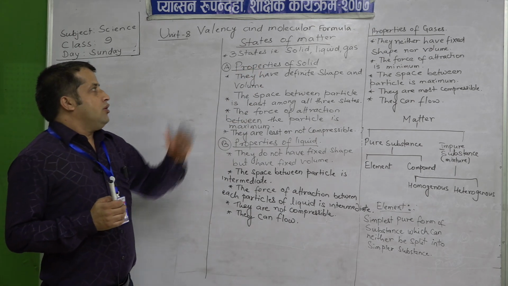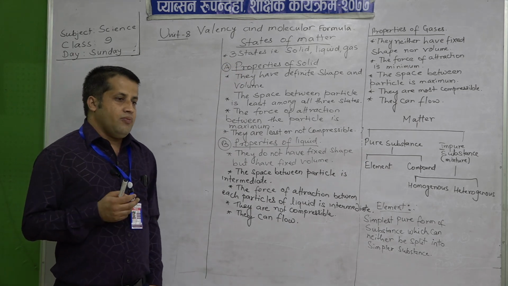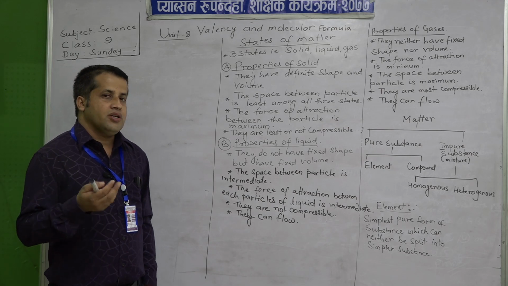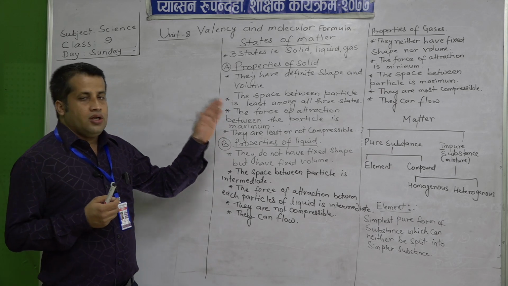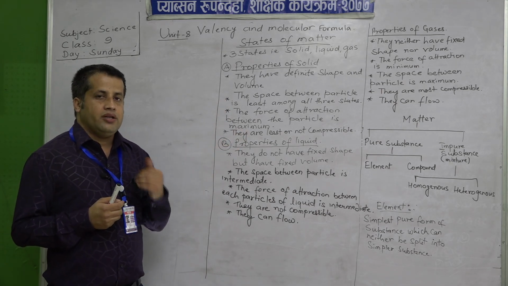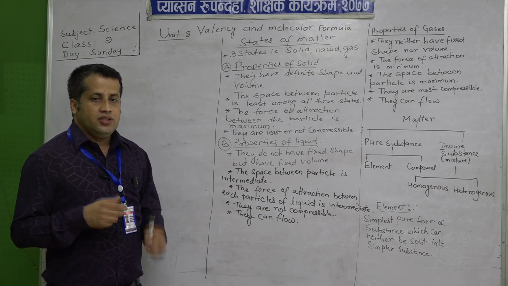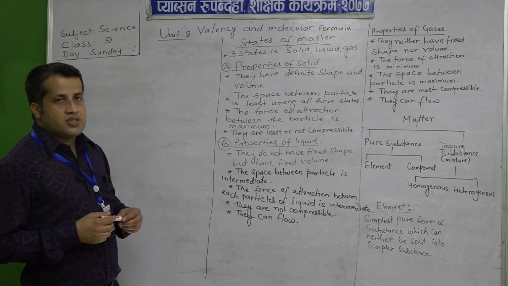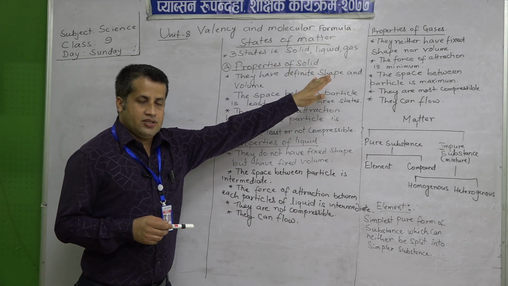And in the modern concept, the three states of matter are enlarged, and nowadays we can say there are five states of matter, that is solid, liquid, gas, plasma and Bose-Einstein condensate. But in our course we will only concentrate on three states of matter, that is solid, liquid and gas.